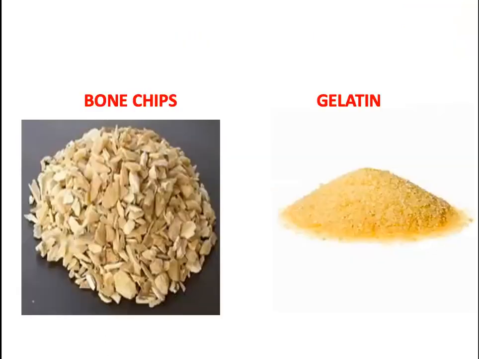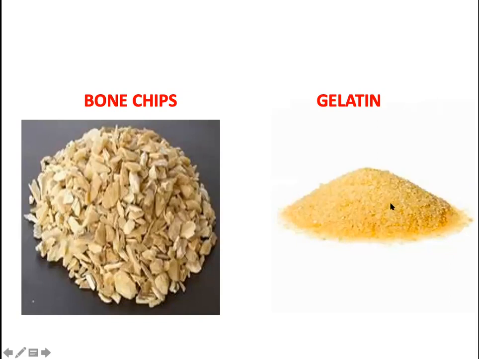So you have to understand what are the different materials that we come across. One is the bone chips. I'll be talking about the steps in the preparation of gelatin. So we'll be breaking the bones into small pieces. That's called the bone chips. You can see here. Then on the right side, you can see the gelatin.